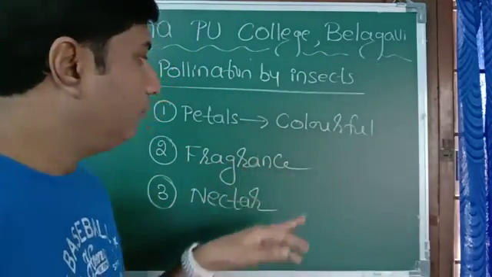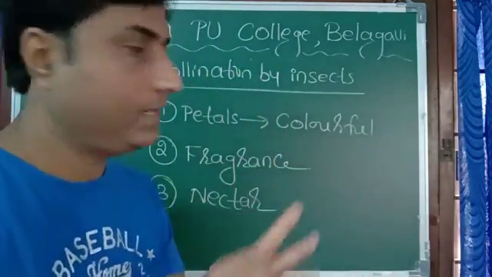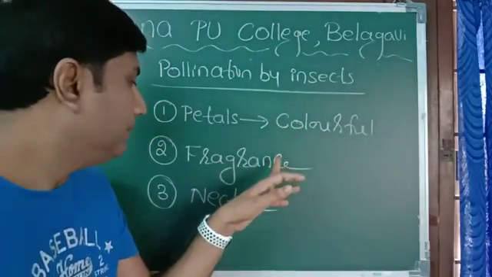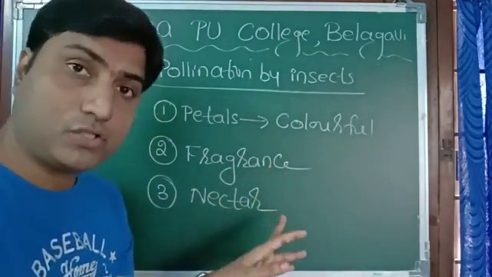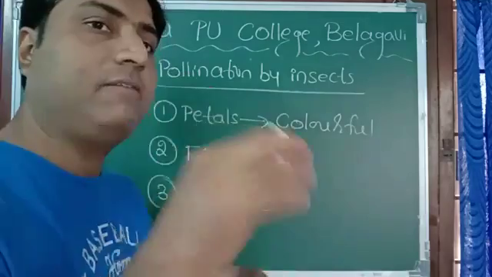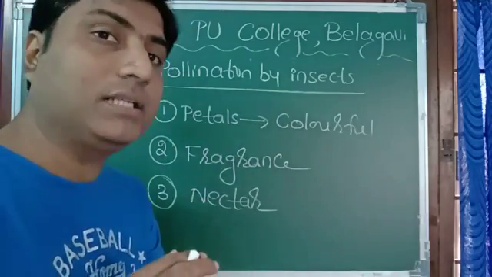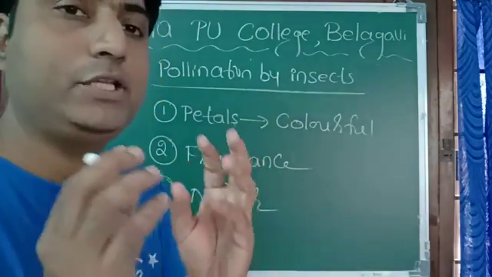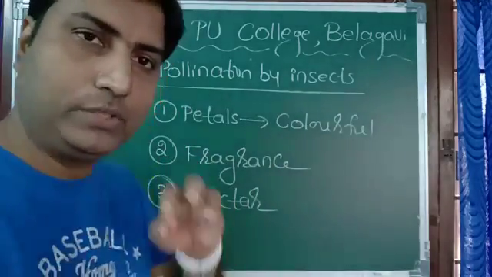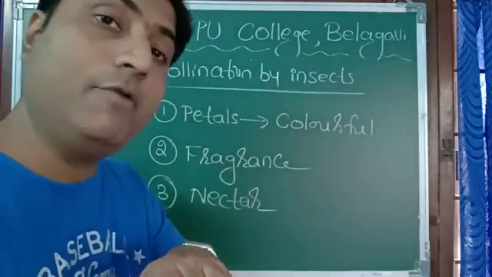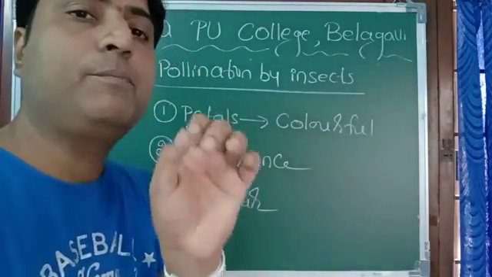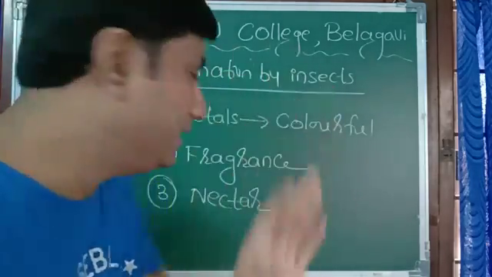Now moreover, whenever they visit the flower, maybe because of color, maybe because of fragrance, maybe because of nectar, the very important thing is that the pollen grain should get attached to their body, to their legs, to their wings. How is it possible? Only when pollen grains are sticky in nature.